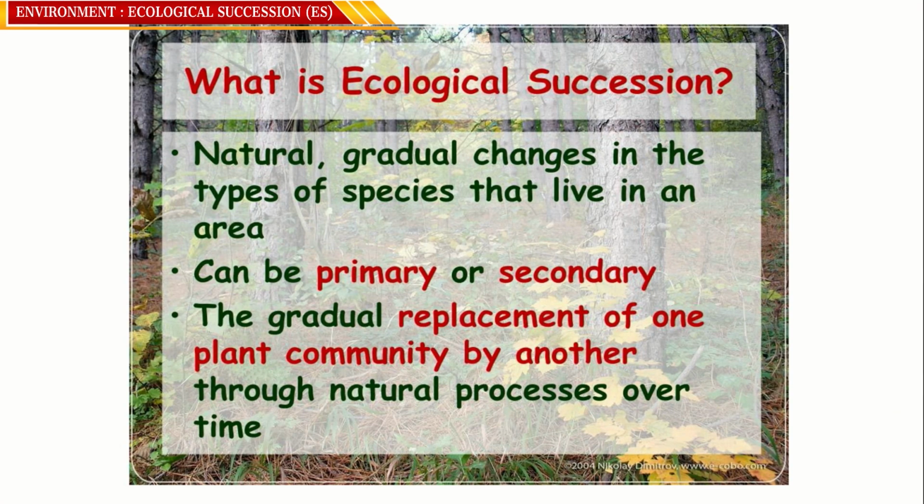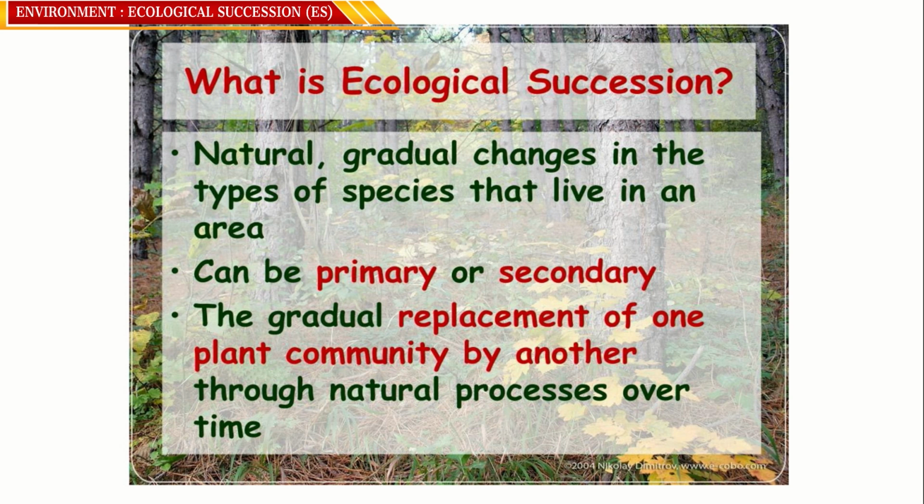man-made. So in ecological succession, a natural gradual change in the type of species that live in an area happens. In the process of conversion from stage to stage, there will be a gradual change in the species. For example, when life originated on the earth, it was not this kind of life with complex biodiversity as we have right now; it had very simple life forms. In the initial stages, they were unicellular microscopic organisms. Later, gradually, they were converted into algae, grass, etc.